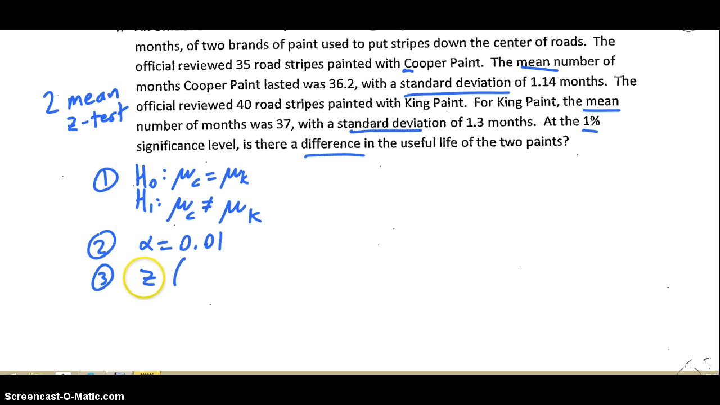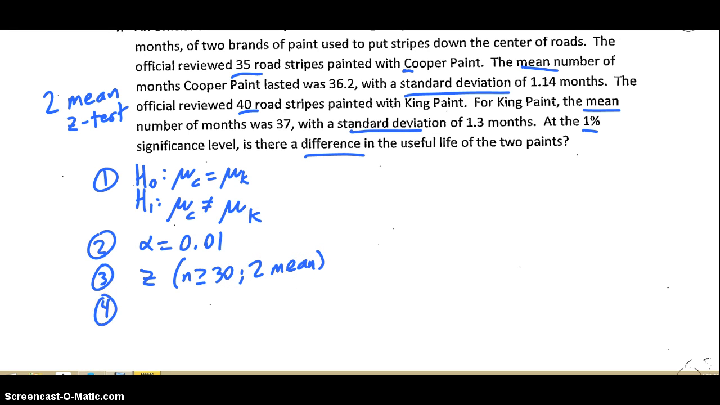Step 3, this is a z-test. We already said that because both of our samples are bigger than 30. First one was 35 and this one was 37. Or sorry, no, 40 road stripes. My fault. Either way, it's bigger than 30. But this is a 2 mean test.